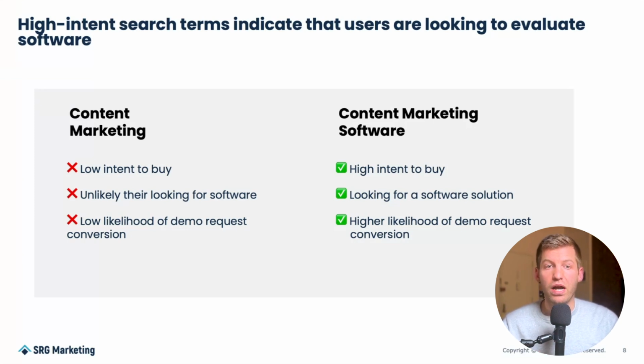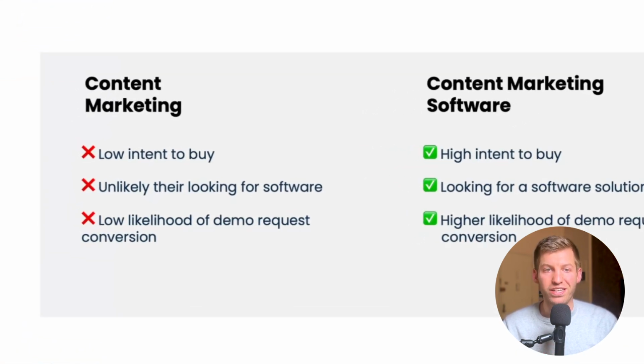As an example here, I took two keywords on the screen to illustrate this point: content marketing and content marketing software. The keyword content marketing is a low intent keyword. The reason is that if you think about someone typing content marketing into Google, they could be searching for a host of things. They could be searching for what is content marketing, how to do content marketing, best practices for content marketing. But there's no indication, if someone's searching that keyword, that they're ready to evaluate or purchase a content marketing